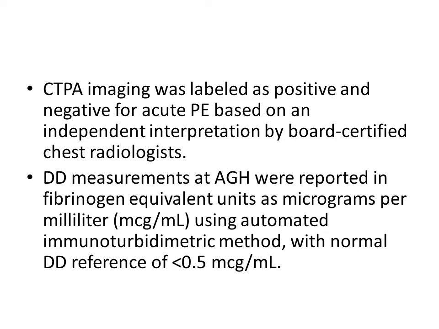CTPA imaging was labeled as positive and negative for acute pulmonary embolism based on the independent interpretation by board-certified chest radiologists. DD measurements at Allegheny General Hospital were reported in fibrinogen equivalent units as microgram per milliliter using automated immunoturbidimetric method with normal D-dimer reference of less than 0.5 mcg per ml.